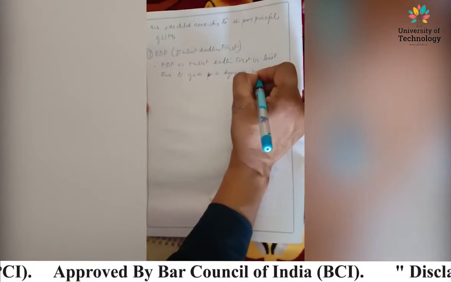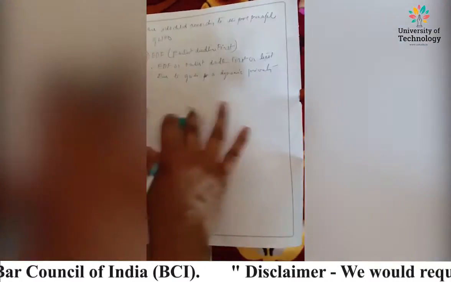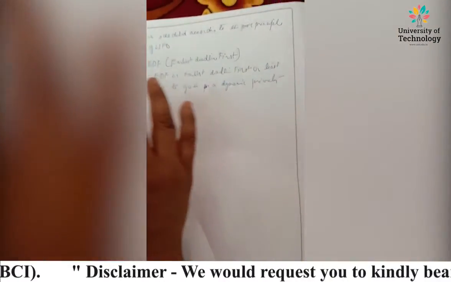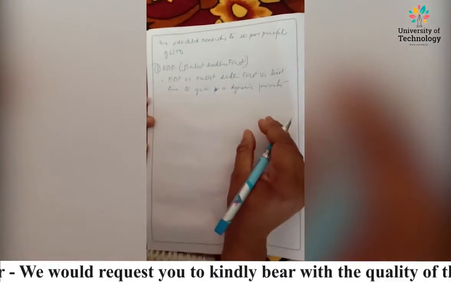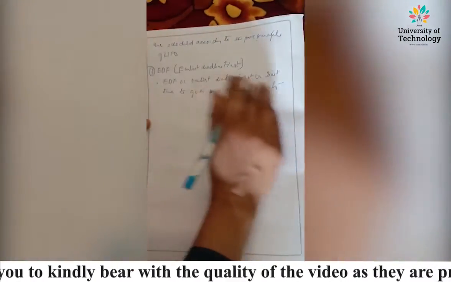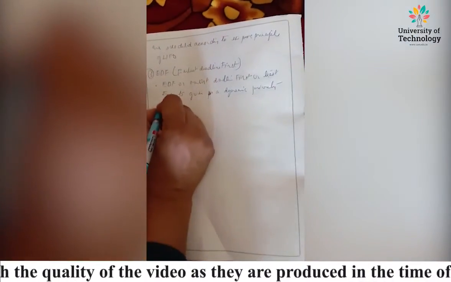Dynamic priority means the one which has the least time, the deadline provided with the least time, will be served first.